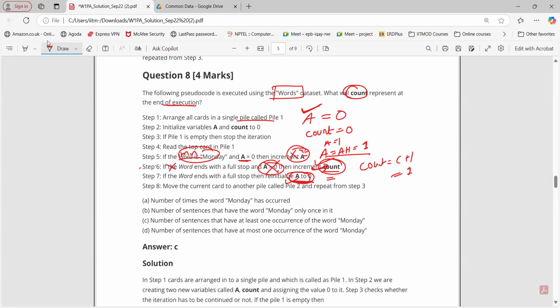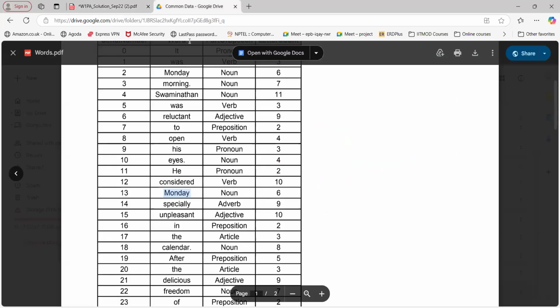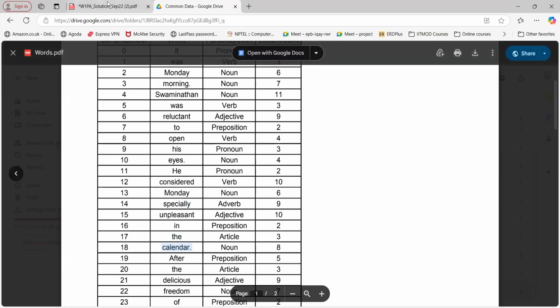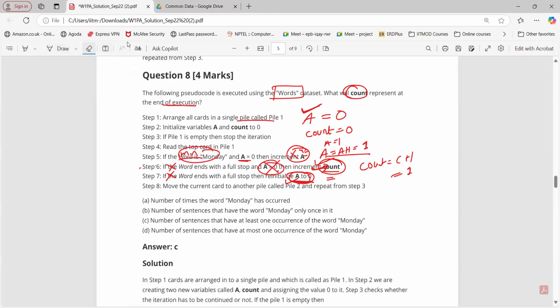Step number 6, not ending with full stop. So again, for all the words, all the three conditions are not satisfied. But what about calendar now? For all the previous words, all the three conditions were not satisfied, so we keep repeating these steps. Now, when the word calendar came, this is not true.